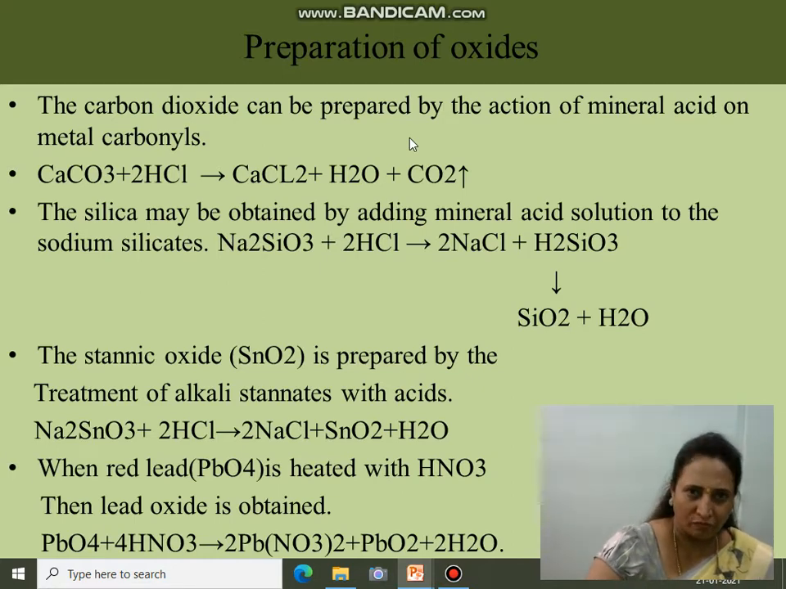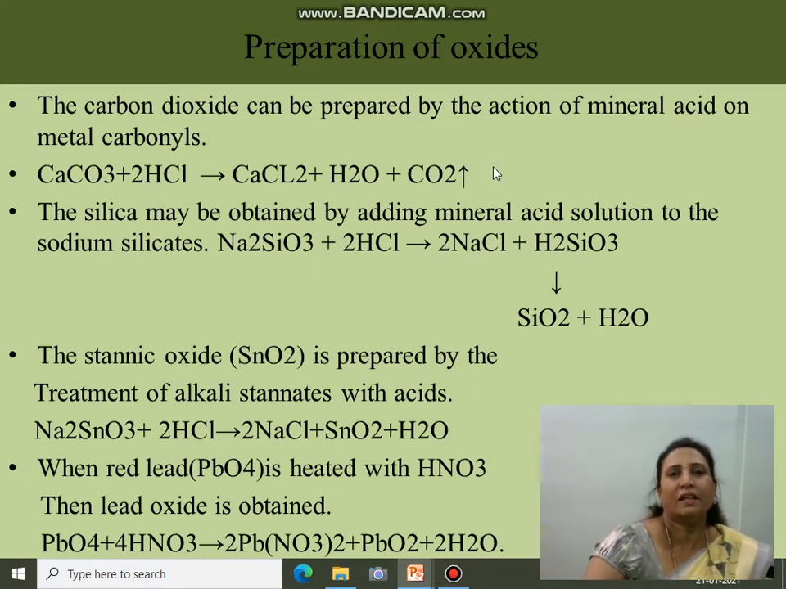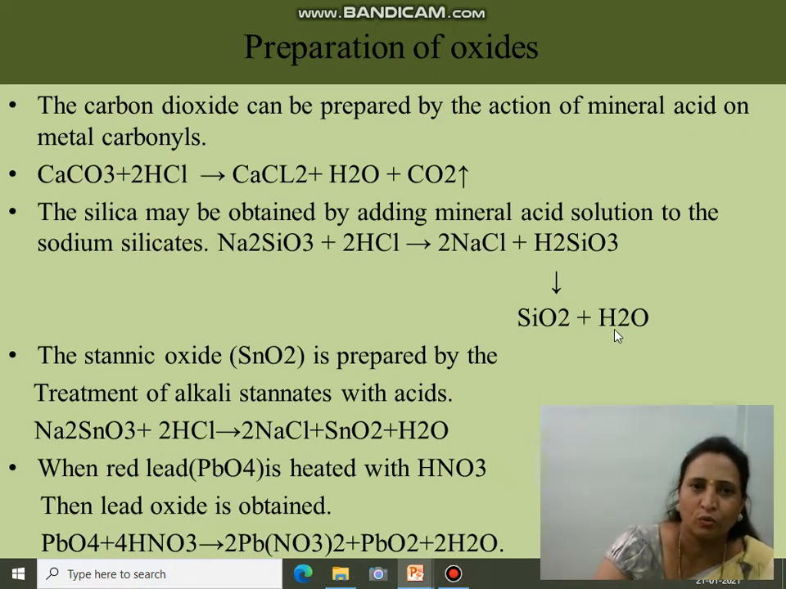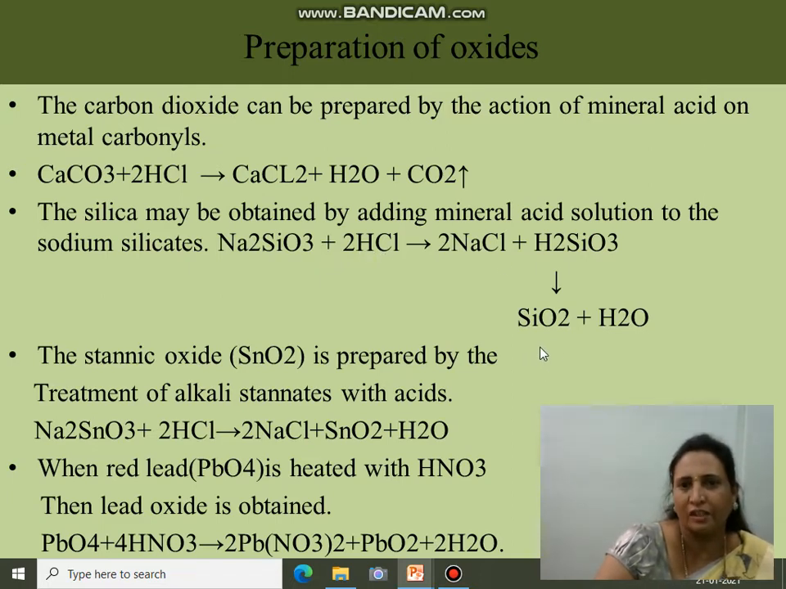Now preparation of oxides. Carbon dioxide can be prepared by the action of a mineral acid on metal carbonates. This is a metal carbonate, CO3 with a metal, which is calcium. On the reaction with a mineral acid like HCl, we get formation of CO2. Similarly, SiO2 plus H2O is formed from Na2SiO3, on which we carry out a reaction with mineral acid HCl, and we get SiO2. Similarly, other reactions go this way.